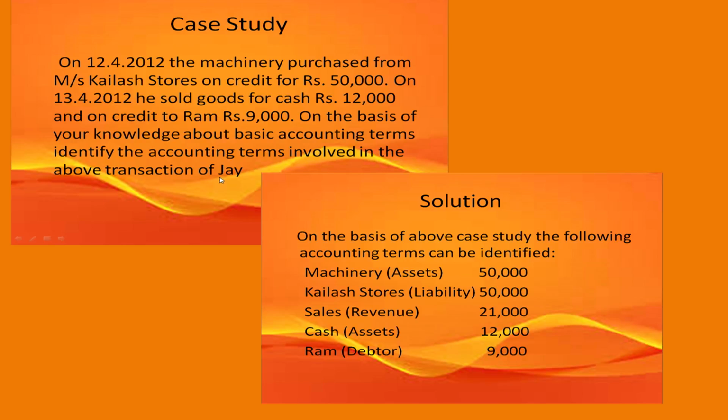So, we will have a liability of Kailash Stores reflecting at 50,000. Now, he is not a creditor, but it will come as a liability because the business is not dealing in machinery. It is only procuring machinery for the purpose of making goods and services. So, Kailash Stores is not our creditor. This is our liability.